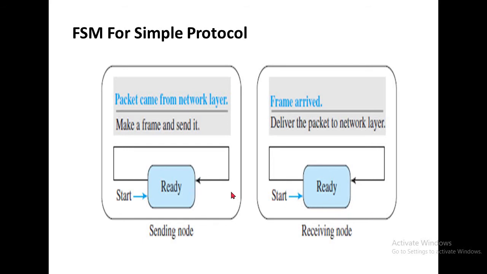After getting the frame from the data link layer, it processes the frame, decapsulates the frame to the packet, and delivers it to the network layer.